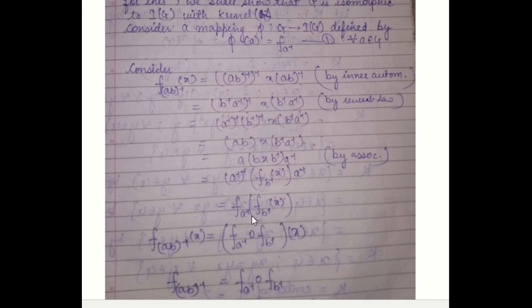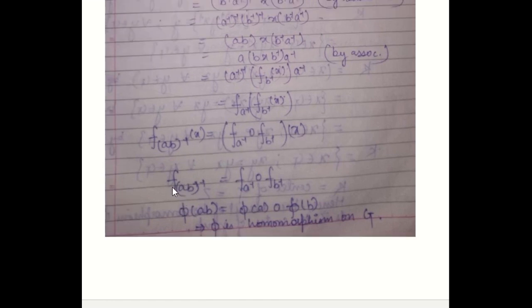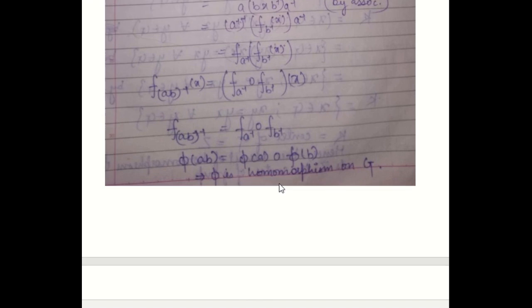This is f(A⁻¹) of this element. You can take it capital X. So this is A⁻¹ to inverse capital X, A⁻¹, and this is f(A⁻¹ X), and capital X is f(B⁻¹ X). All this is by the definition of inner automorphism. So you will get f(A⁻¹) f(B⁻¹ X), which is equal to f((AB)⁻¹ X), equal to f(A⁻¹) operation f(B⁻¹ X). So this implies f((AB)⁻¹) is equal to f(A⁻¹) operation f(B⁻¹). So φ(AB) is equal to φ(A) operation φ(B).